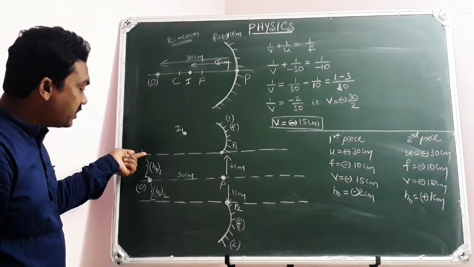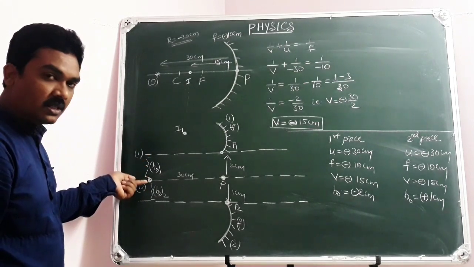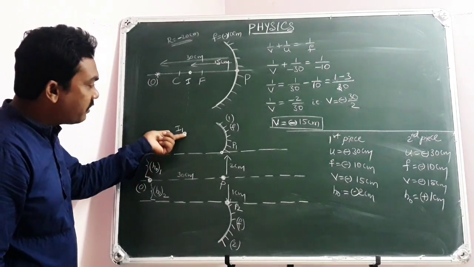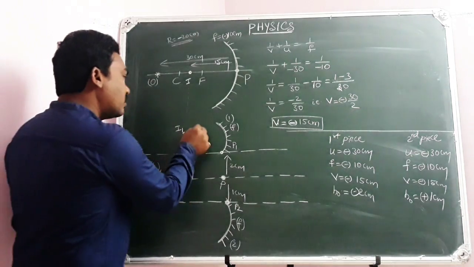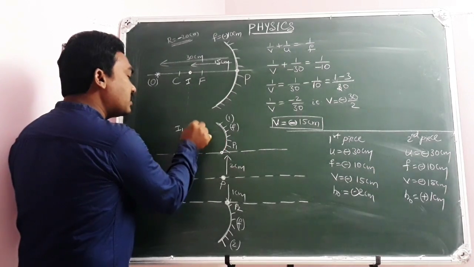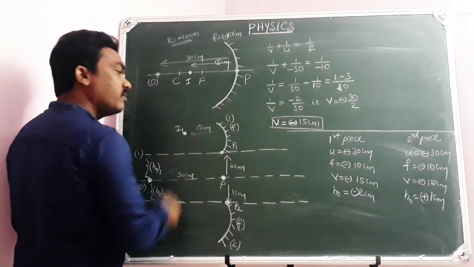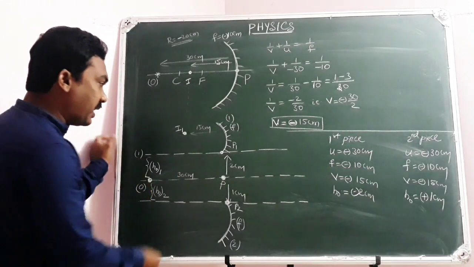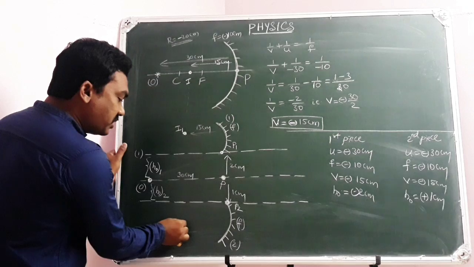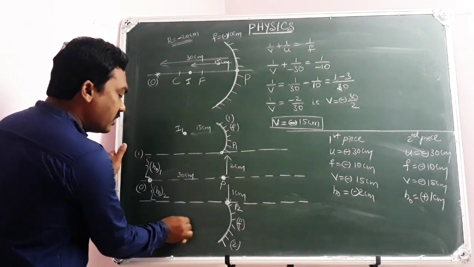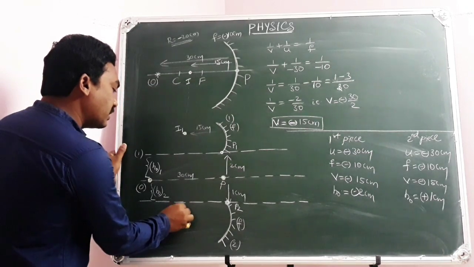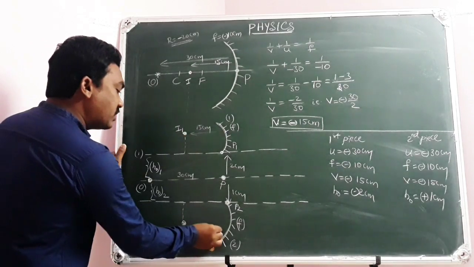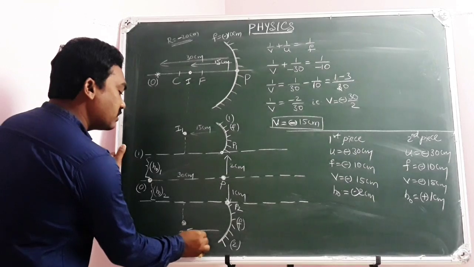In the first case, your object is below the principal axis. The object falls below the principal axis, so the image will be above the principal axis. At what distance? No doubt, 15 centimeter away. In the second case, your object is above the principal axis. So at the same location, but the image will be below the principal axis. Like this. This is I2, where this is I1. Of course, at what distance? Same, 15 centimeters.